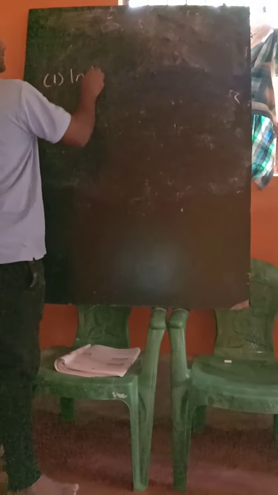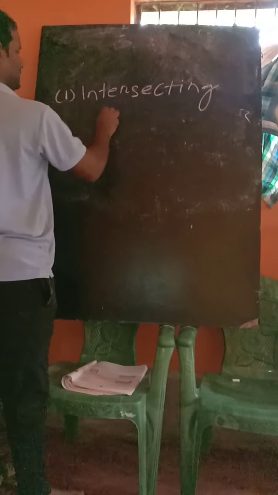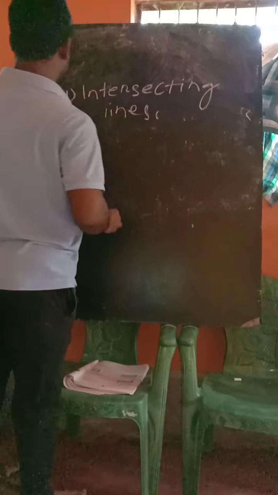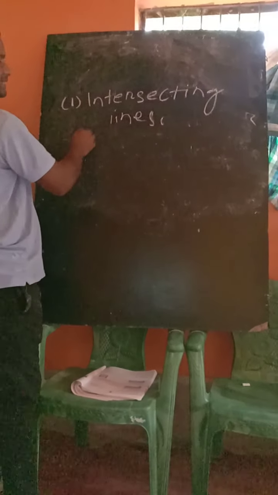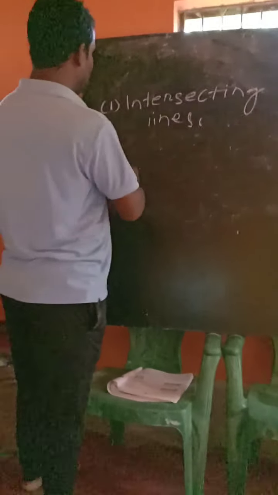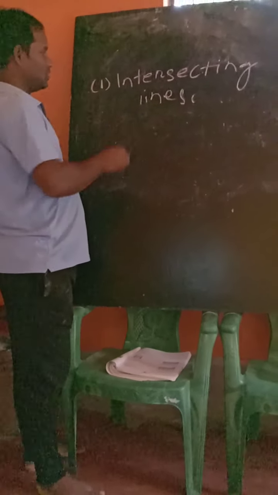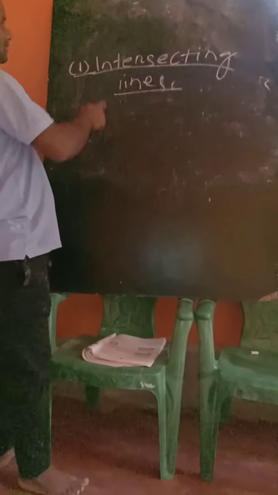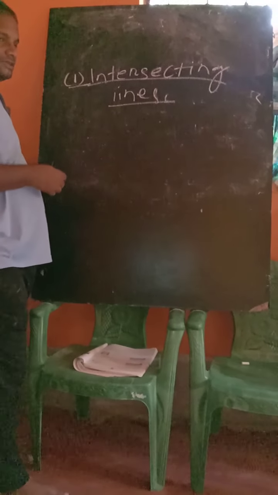Let's start with intersecting lines. Now we shall discuss what intersecting lines are and the definition of an intersecting line.